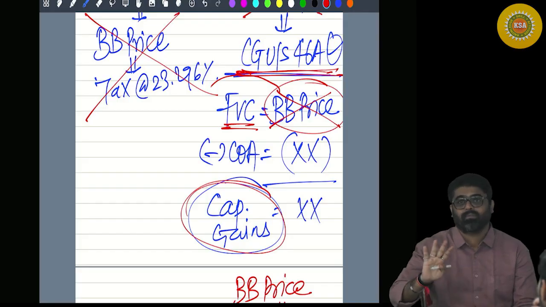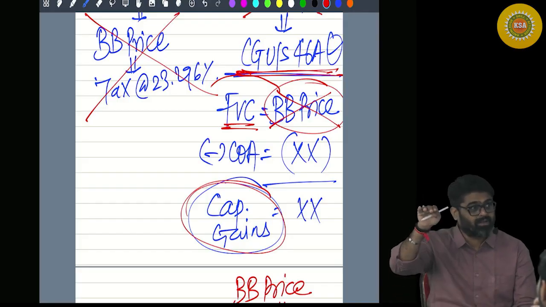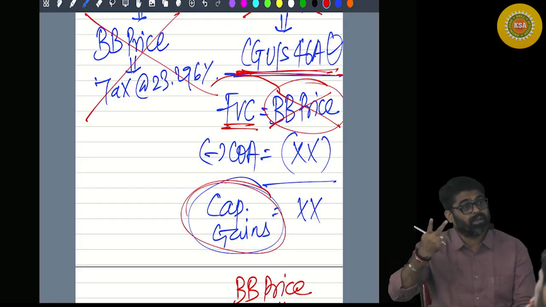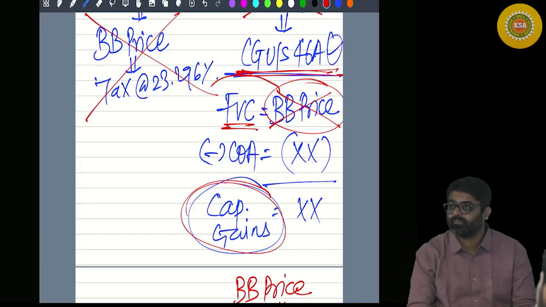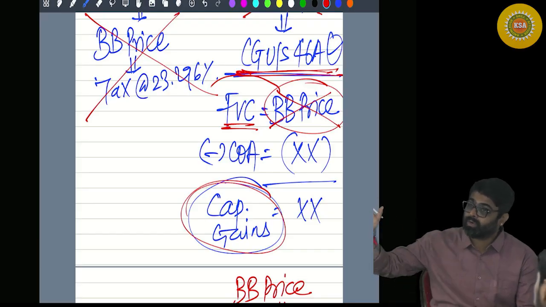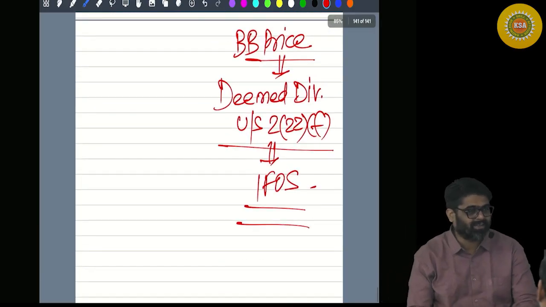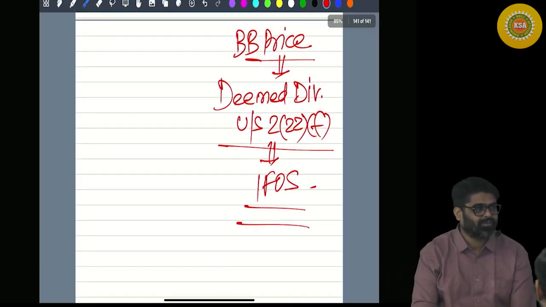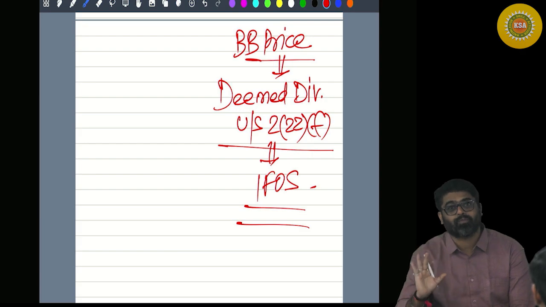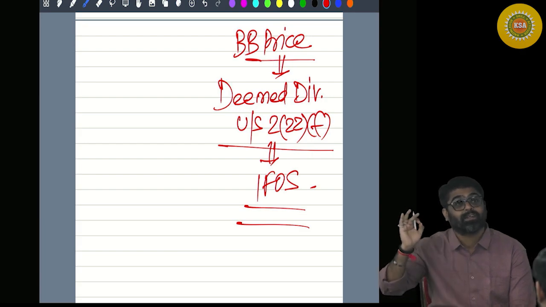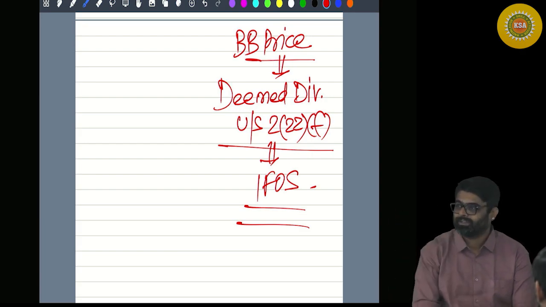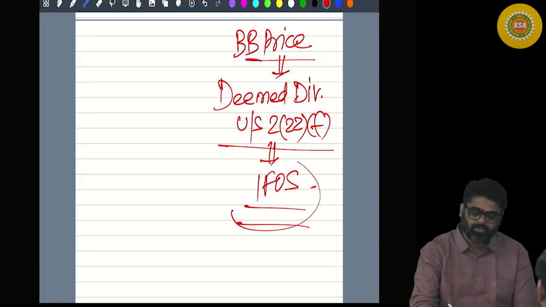But no, if we consider it there, then the tax will be only 20%, maximum 20% we will get. So ignore that buyback price from capital gain, bring that buyback price under the head IFOS. Under section 2(22)(f), we will consider this amount as deemed dividend for whom? Shareholder. Now tell me, which type of income this is?